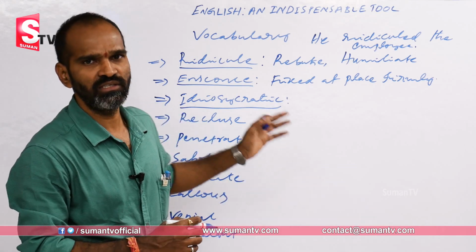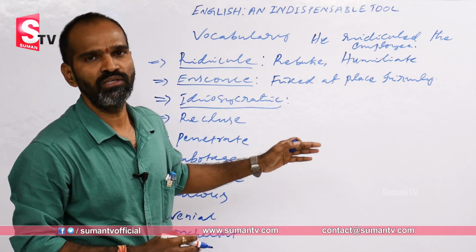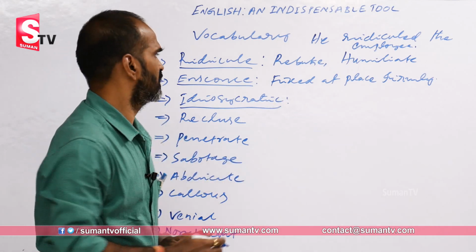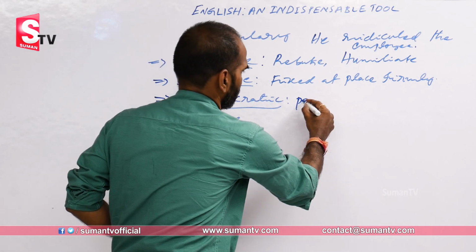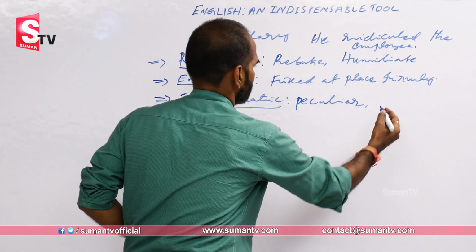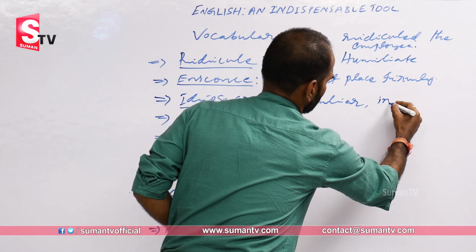So idiosyncratic here means the person who is individually different, the peculiar person. The meaning of this is peculiar, or you can say an individually different person.